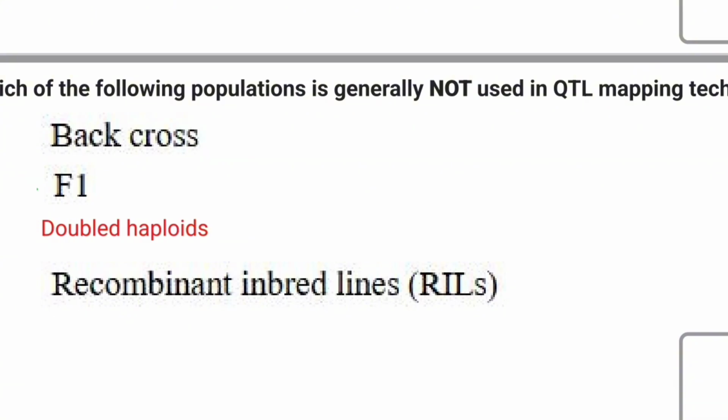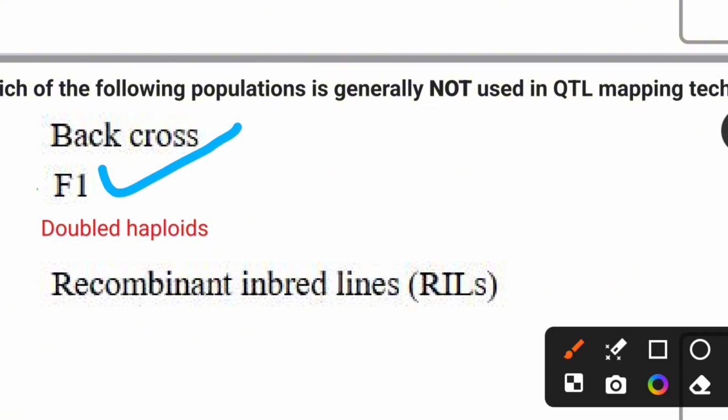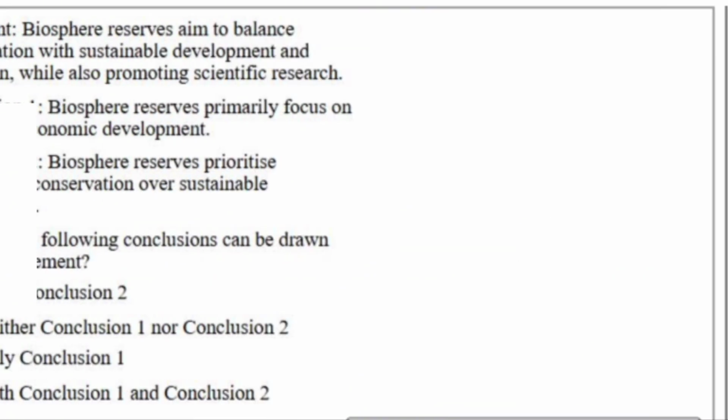Which of the following populations is generally not used in QTL mapping techniques? Options are backcross, F1, doubled haploids, recombinant inbred lines. For this, the correct answer is F1. Let's see the next question.